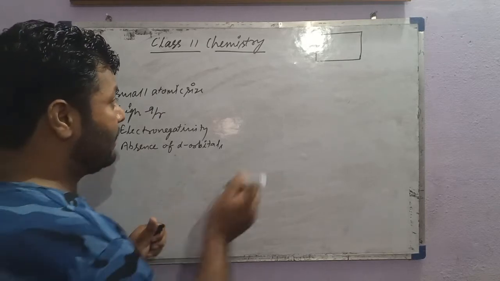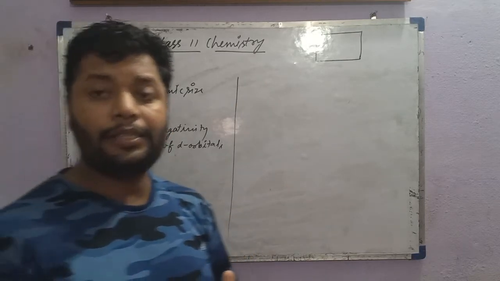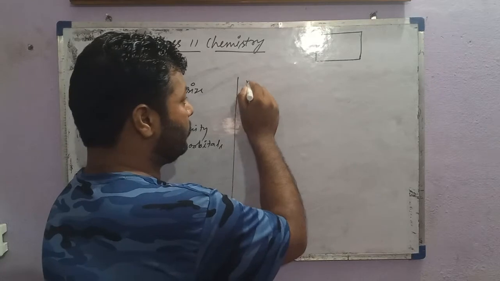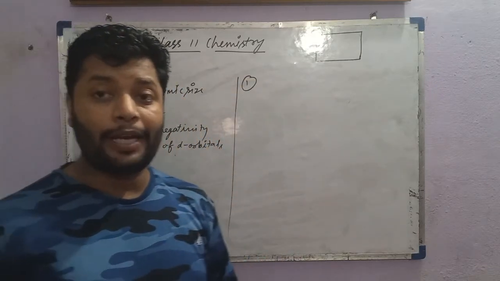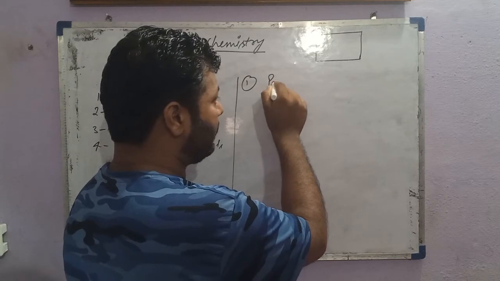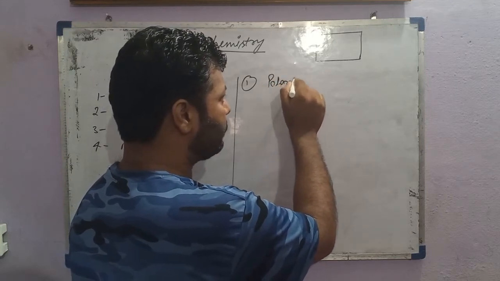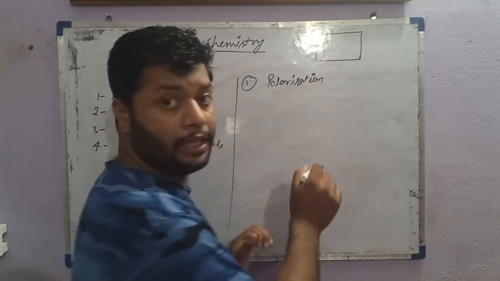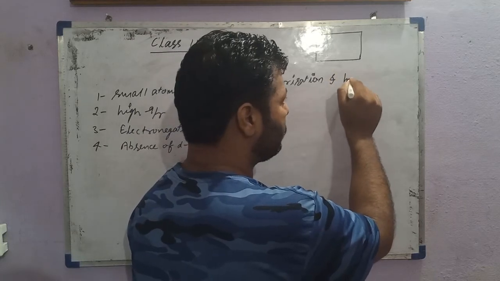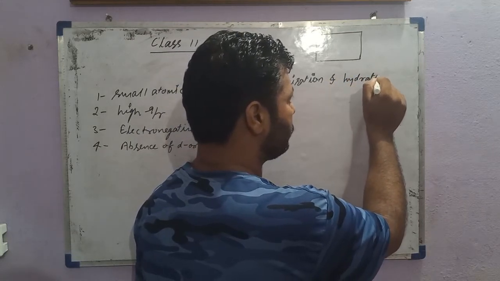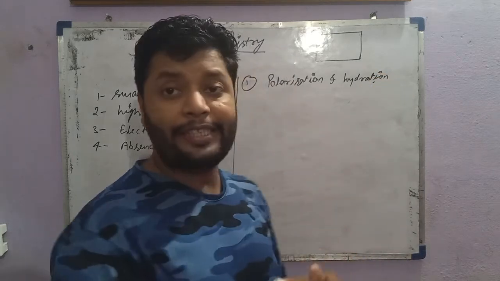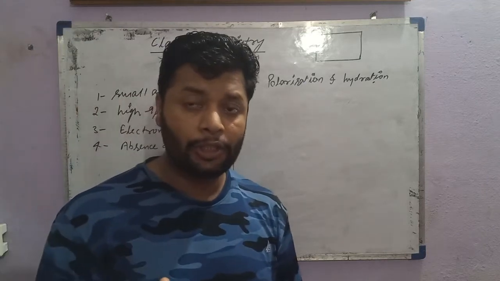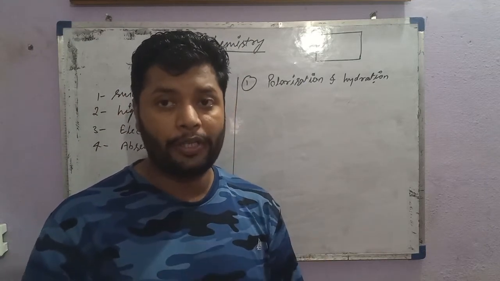Atomic size, okay. The properties which deviate from the other members are due to the smaller size; hydration enthalpy and polarization are very high. Polarization means the distorting power of the cations or anions within the bond.